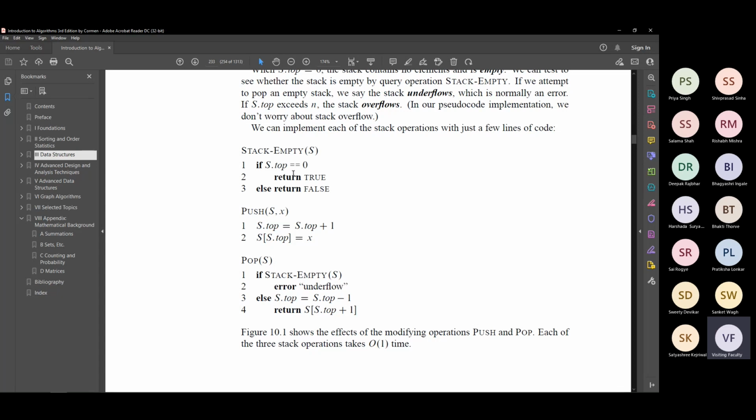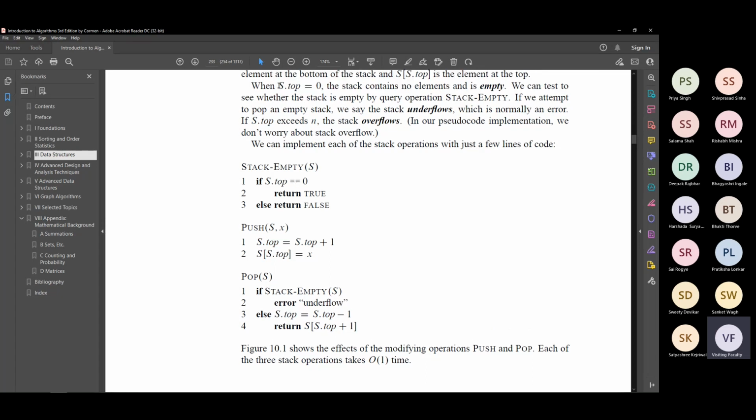If S dot top is equal to 0, note the difference. When we say S dot top is equal to 0 with a single equal, it's an assignment. But with double equal, we are not assigning a value to S dot top, we are only comparing the value that is already there in S dot top with the value 0. That's all.